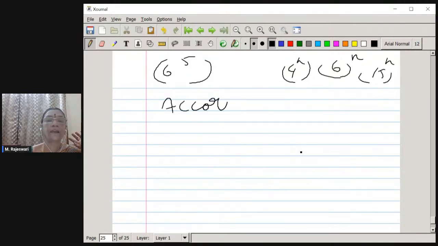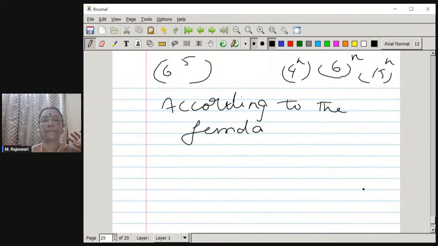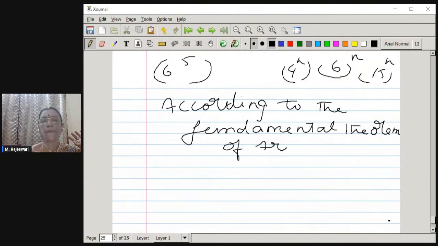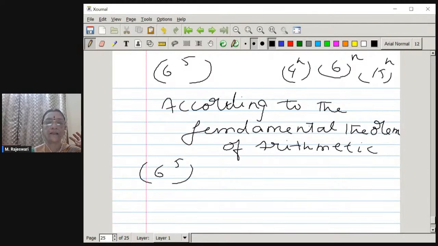Now what we can do is, according to that particular statement, which is very important, you should write: according to the fundamental theorem of arithmetic, this 6 power 5 can be rewritten as 6 can be factorized as 3 into 2, the whole power 5.